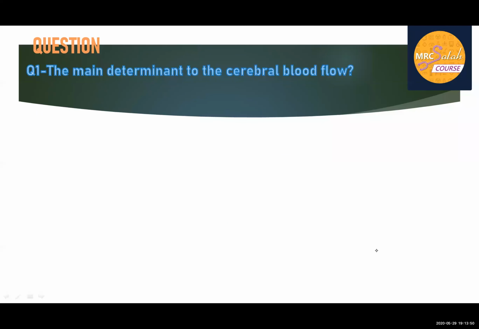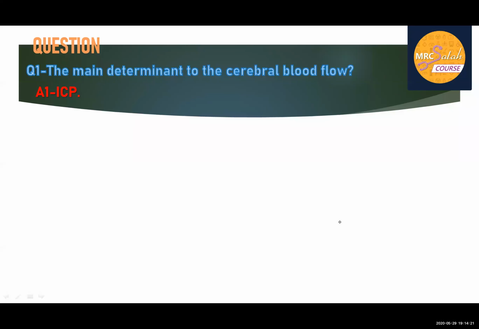The main determinant for the cerebral blood flow is what? Very important. Intracranial pressure. As you know, CPP or cerebral perfusion pressure equals MAP minus intracranial pressure, where MAP is mean arterial pressure. This question is in every exam. So what is the importance of CPP? You should keep this perfusion good, because the patient can go for secondary brain damage.